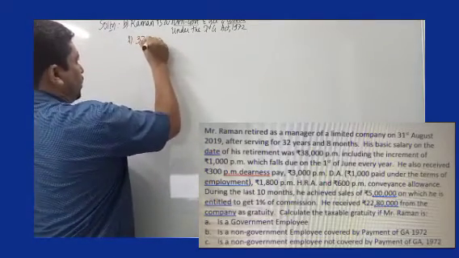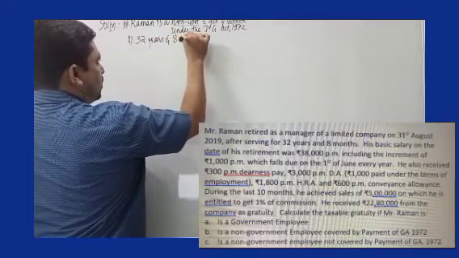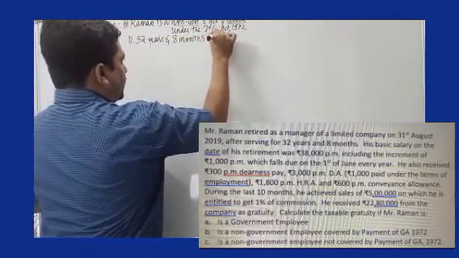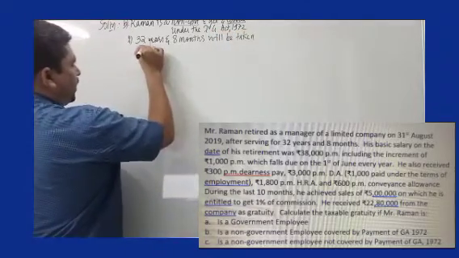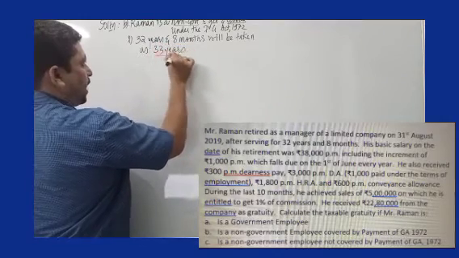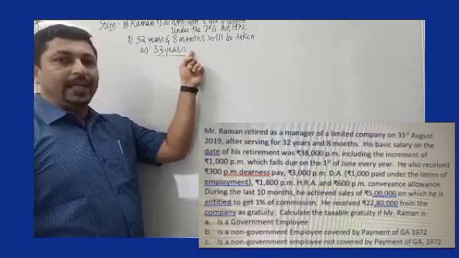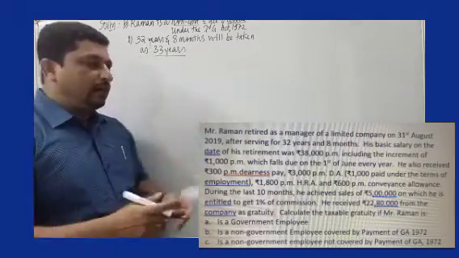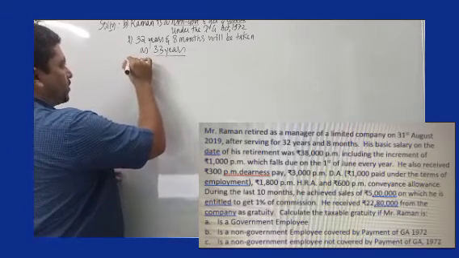So 32 years and 8 months will be taken as 33 years for our calculation. Remember, part thereof exceeding 6 months. This is 8 months, more than 6 months, so definitely we are going to take the next completed year, 33 years.